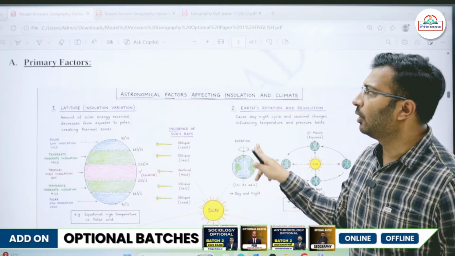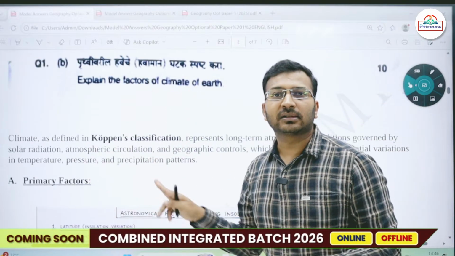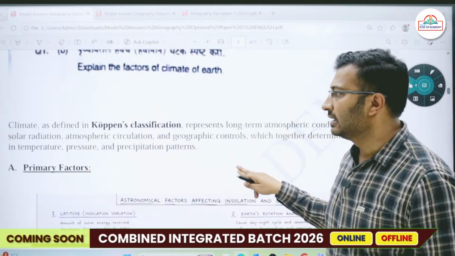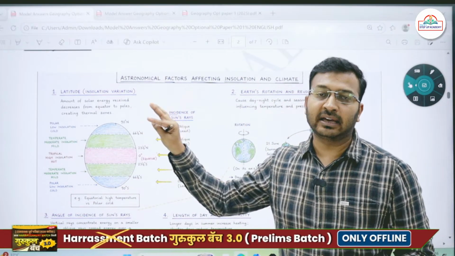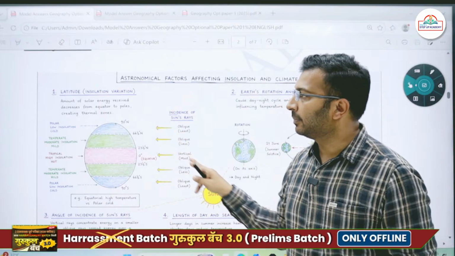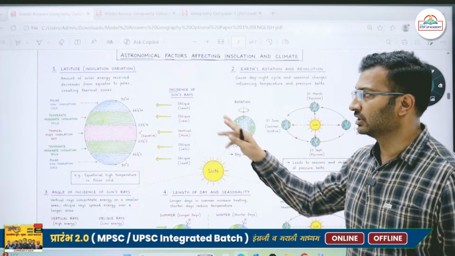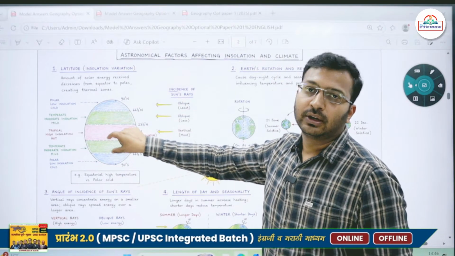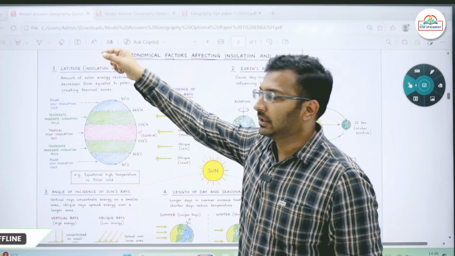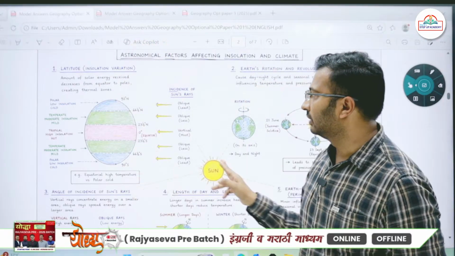So if we talk about the climatic factors, the factors of climate of earth, there are some primary factors and there are some secondary factors. Primary factors are those associated with astronomical things, like the latitude lines that we see. Latitude, we see, insolation is varying. There are different zones: we have the torrid zone, the temperate zone, and the frigid zone. So here itself you can put in the information rather than writing all the things in detail.